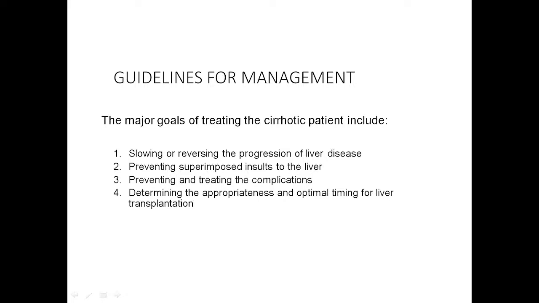Similarly, in alcoholic liver disease, we want that alcohol should not do further damage to the liver. Then once patient develops complications of liver, we have to treat these complications like portal hypertension, ascites, encephalopathy, and determine the appropriateness and optimal timing for liver transplantation, because that is the final treatment of liver cirrhosis.